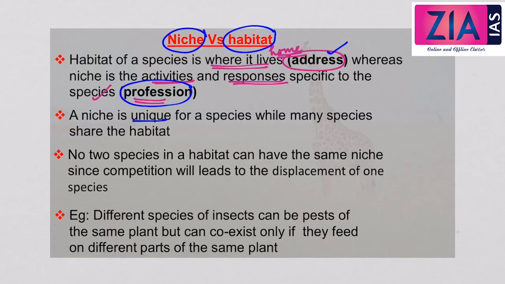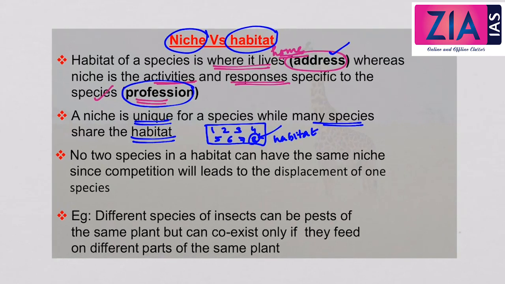And niche is unique for a species, while many species share the same habitat. So that is what I said. Many species can live in the same habitat. So 7, 8. So many species can live here. This is their habitat. Whereas 1, 2, 3, 4, 5, 6 and 7, 8, all of these species will have different roles to play, or unique functional roles, which is called the niche.